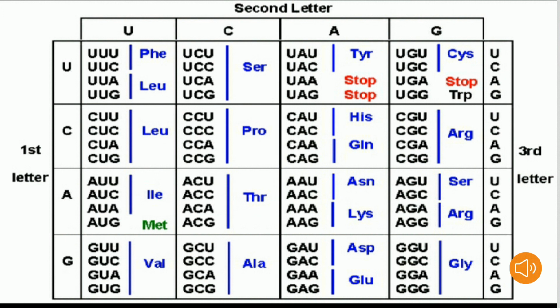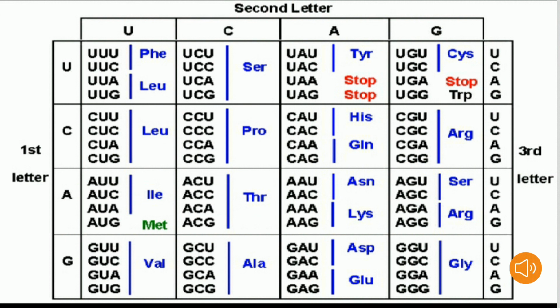Let's see. First row, first quarter, the nucleotide triplets UUU and UUC code for the amino acid phenylalanine. UUA and UUG code for the amino acid leucine. Second row, first quarter, CUU, CUC, CUA and CUG code for the amino acid leucine.